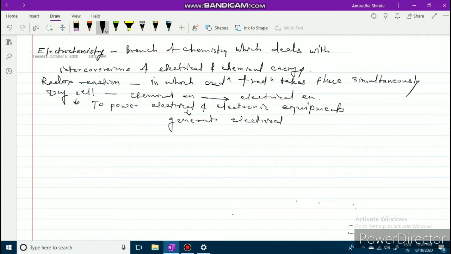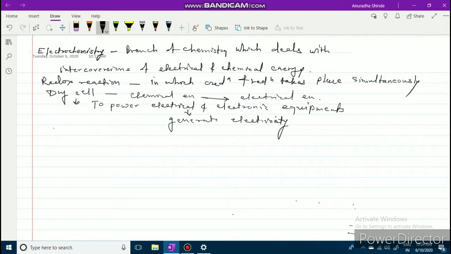The use of the dry cell in our daily life is most important. In this dry cell, chemical energy is converted into electrical energy. Mostly the dry cell is used to power electrical as well as electronic equipment to generate electricity.